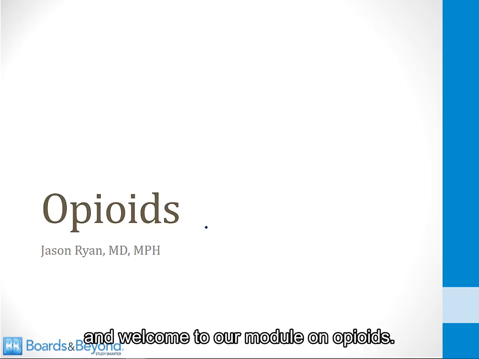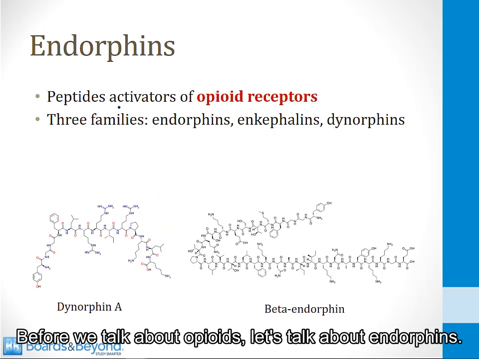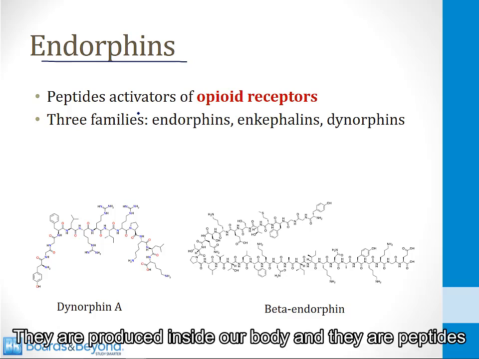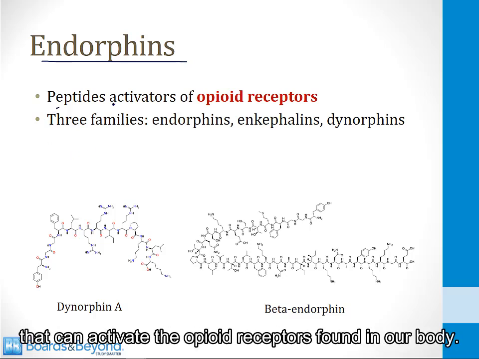Hello everyone and welcome to our module on opioids. Before we talk about opioids, let's talk about endorphins. Endorphins are naturally occurring substances. They are produced inside our body, and they are peptides that can activate the opioid receptors found in our body.